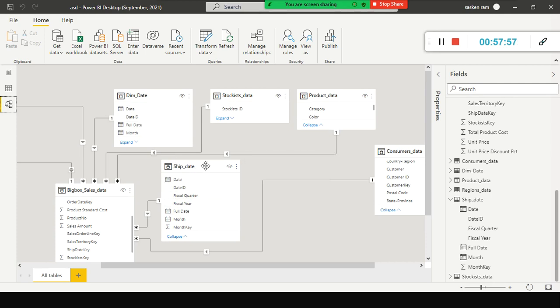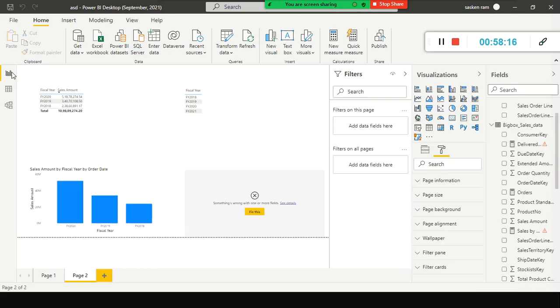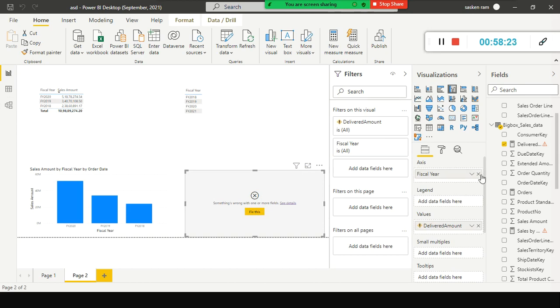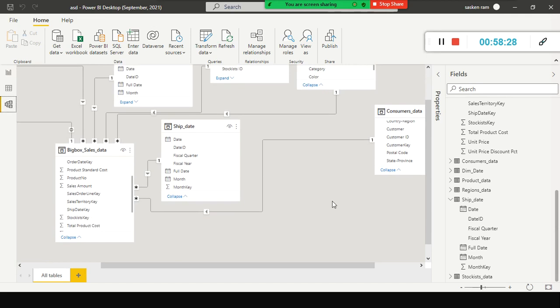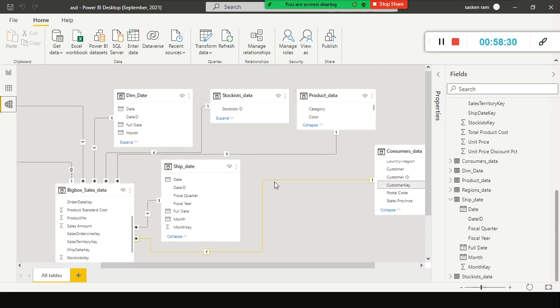We renamed it, but all the columns are the same. All the rows are the same here also. We renamed it for our sake of understanding. We are using a single dimension to play multiple roles, so hence we call it a role playing dimension. That's all. Using the role playing dimension also, we can establish the active relationship like this. This is another approach.